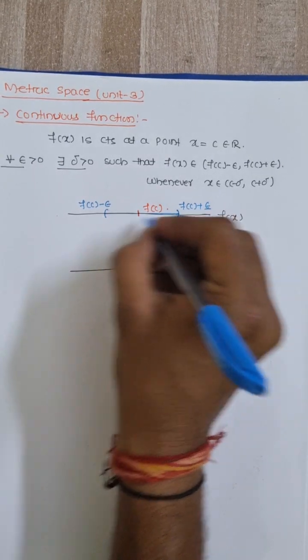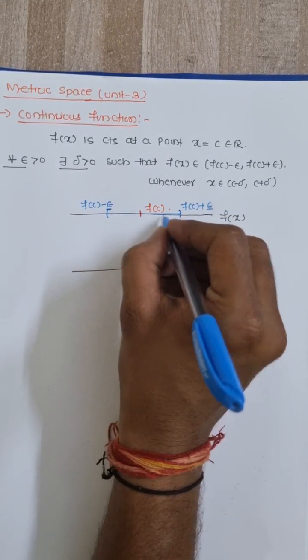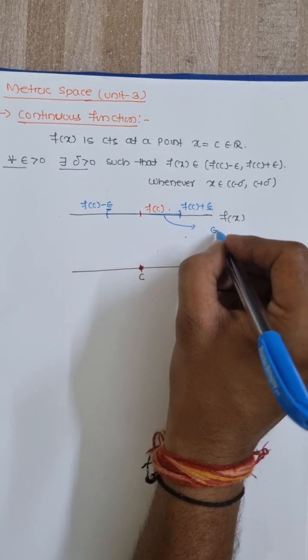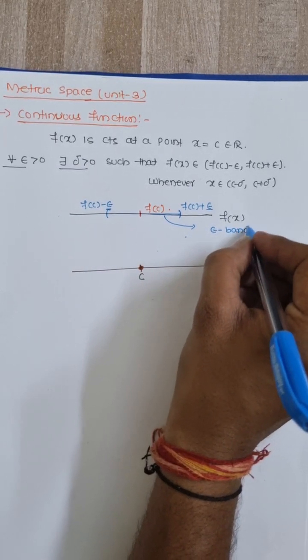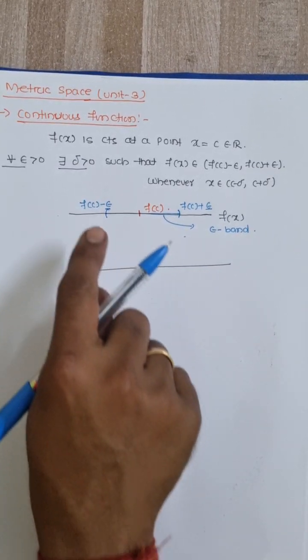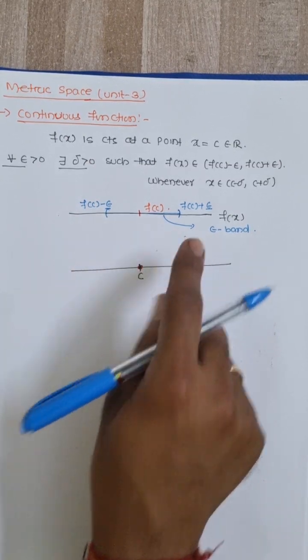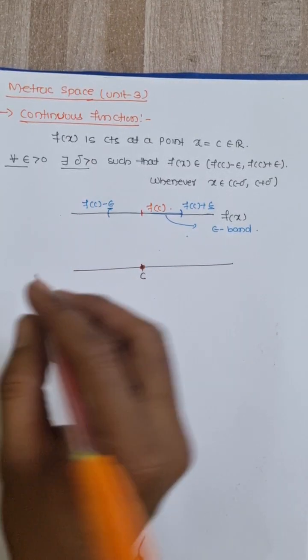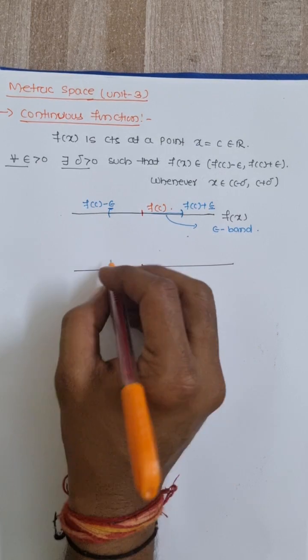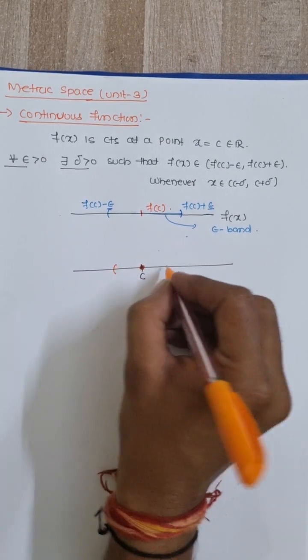Suppose I get the point according to this epsilon band. This I am saying is called the epsilon band or error band. According to this epsilon band, my delta has been decided. I will choose this delta accordingly.